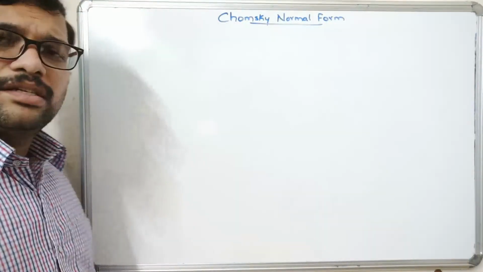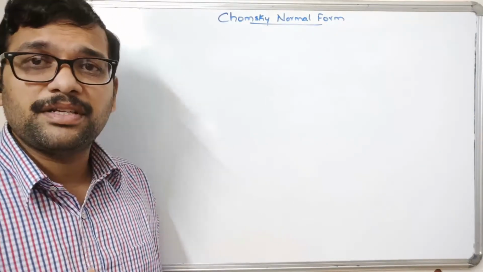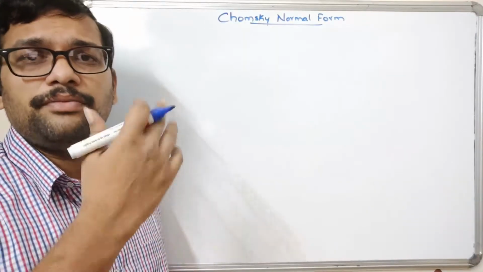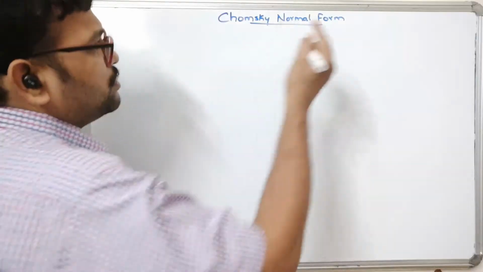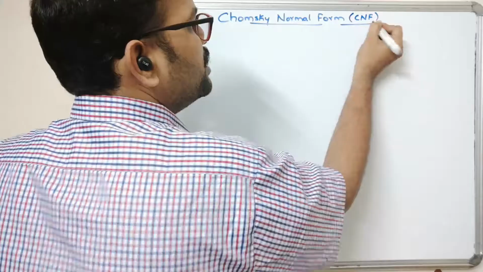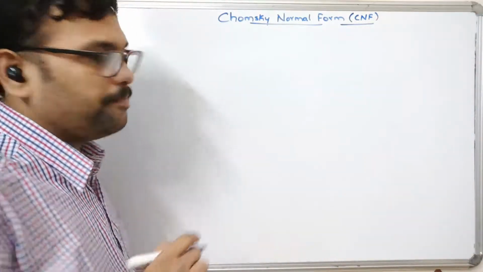So in today's session we'll discuss one more topic in automata theory, that is the Chomsky normal form. First of all, we'll discuss what is Chomsky normal form and how the productions can be represented in this Chomsky normal form, and then we'll go with the conversion of context-free grammar to Chomsky normal form. So we'll write this one as CNF. CNF means Chomsky normal form. So first of all, we'll see what is a Chomsky normal form.